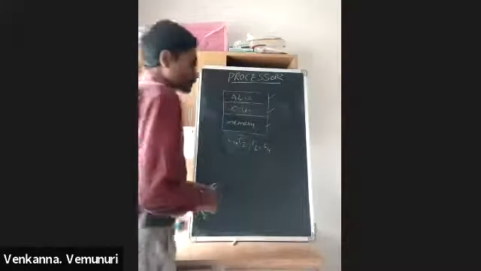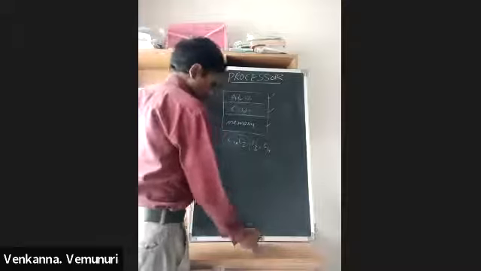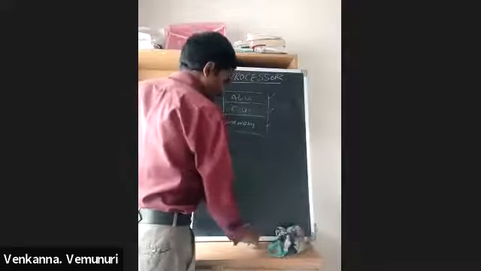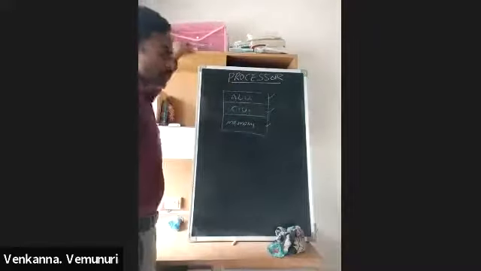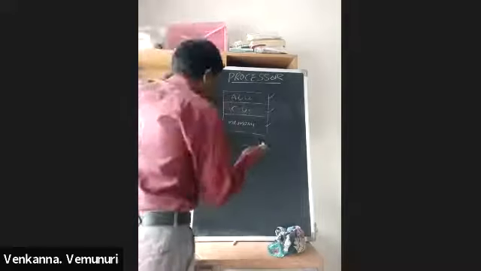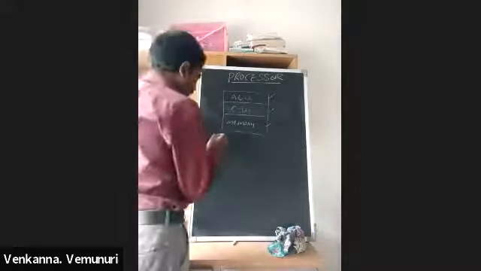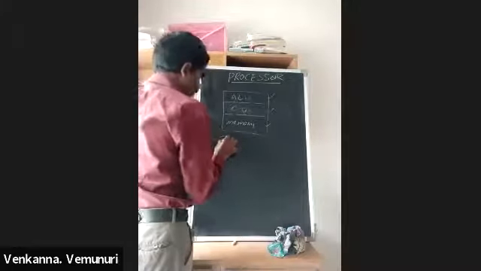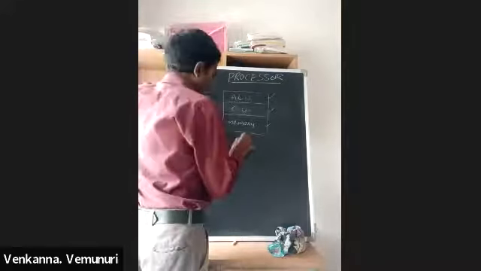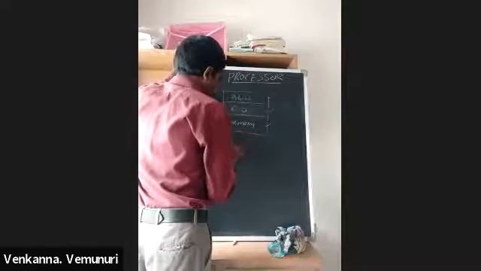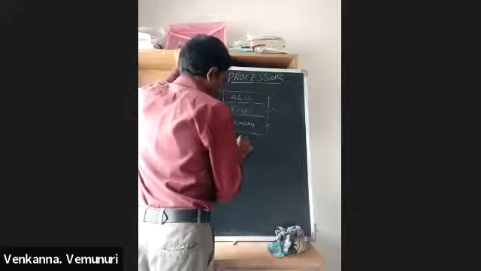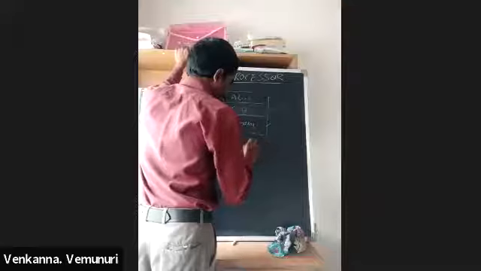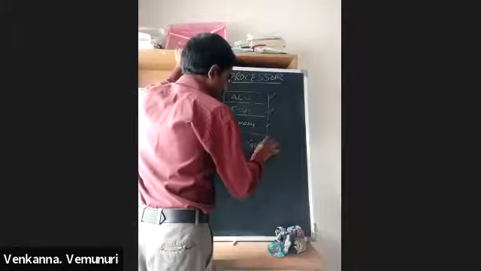When we are purchasing a processor, first we check what the processor clock speed is. For example, in older days, if you were purchasing a Pentium 4 processor, the clock speed is 3.0 gigahertz.